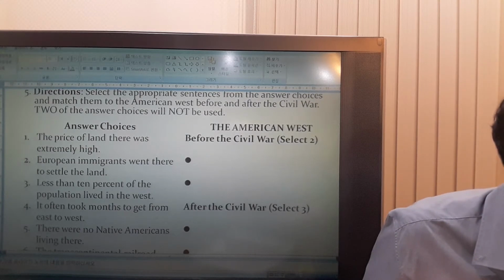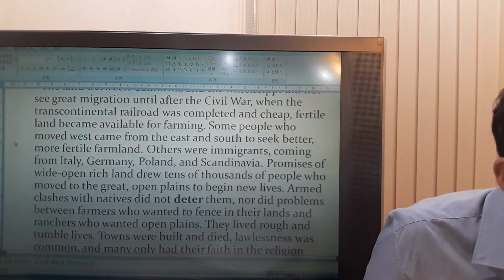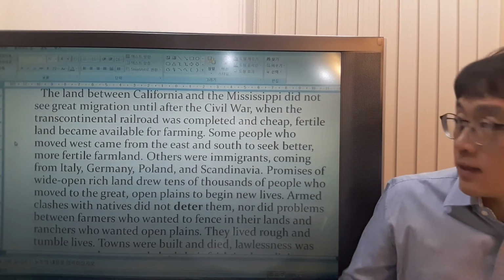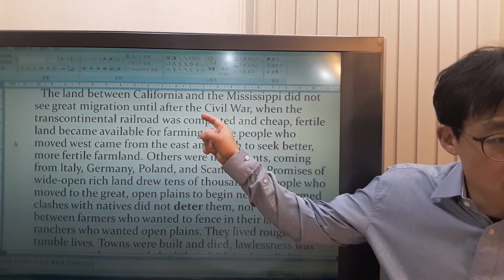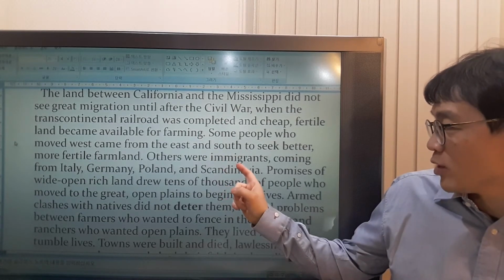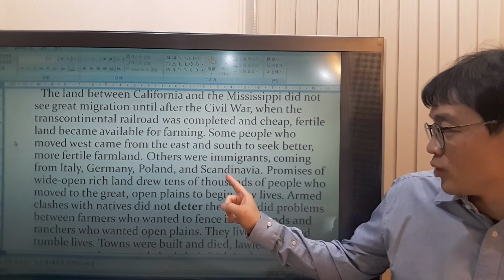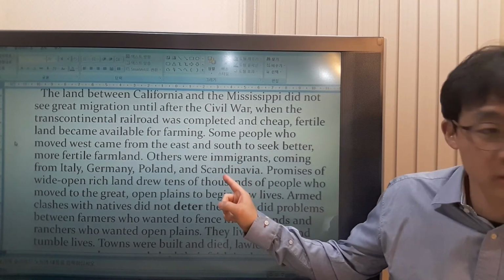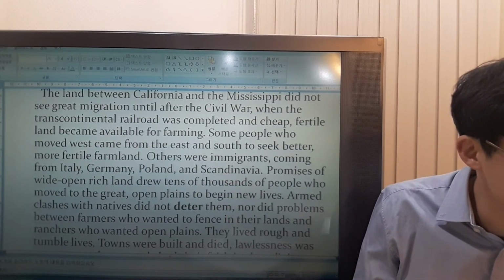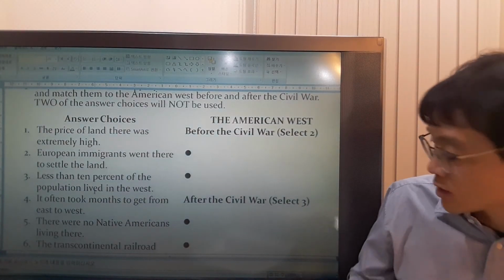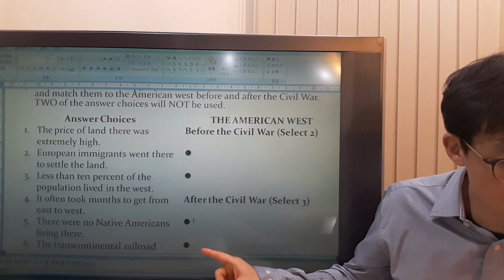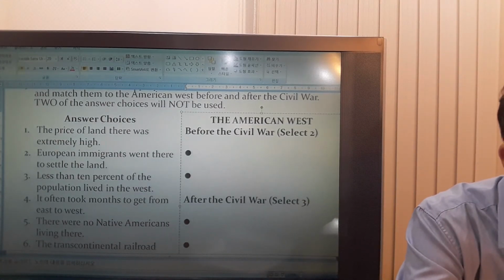Where do they talk about the Europeans? After the Civil War, right? The immigrants coming from Europe came to settle. So this is after the Civil War. So which one is this? Number 2, right?